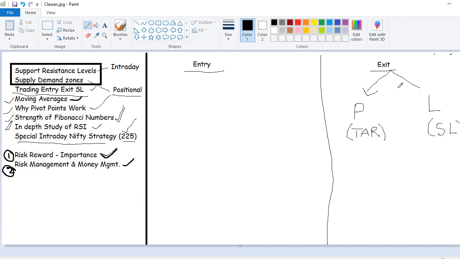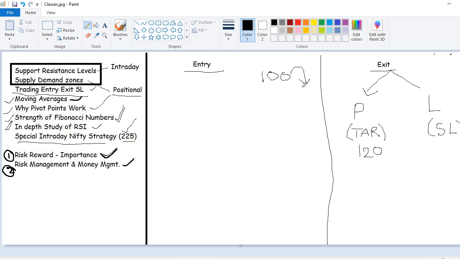Let's suppose you take an entry at 100 and the stock is going high, making new highs. Then you want to book your profit, that is called the target, which may be somewhere around 120. And if it is going against you, you try to book the loss, or instead of saying booking loss, I will call it securing your capital. You don't want to lose your 100 rupees because you don't know whether it will go and stop at 90 rupees, 80 rupees or 0.